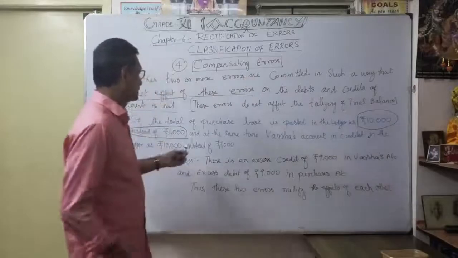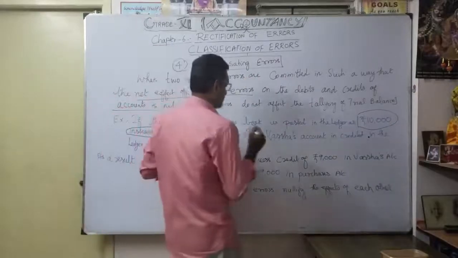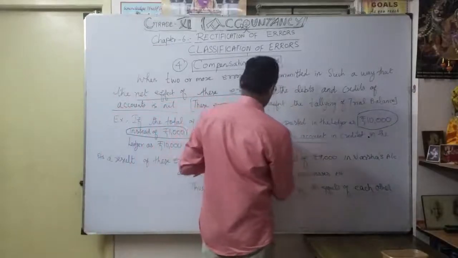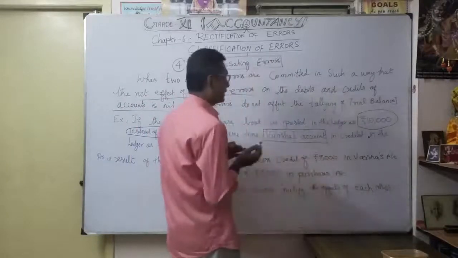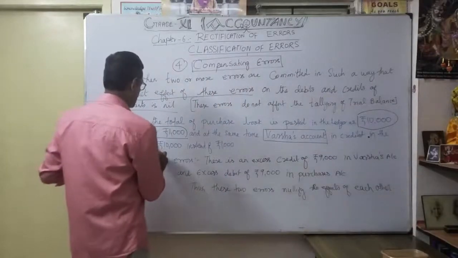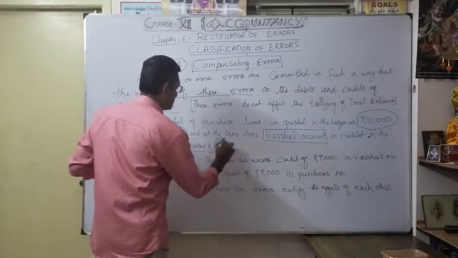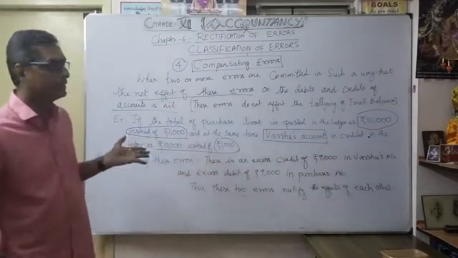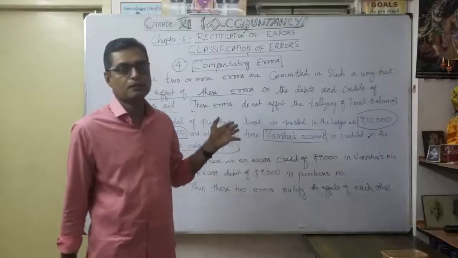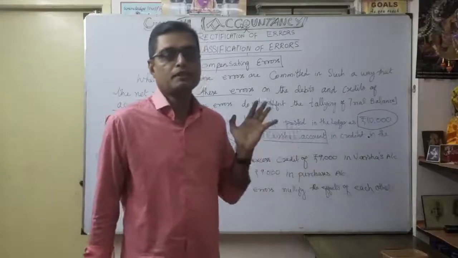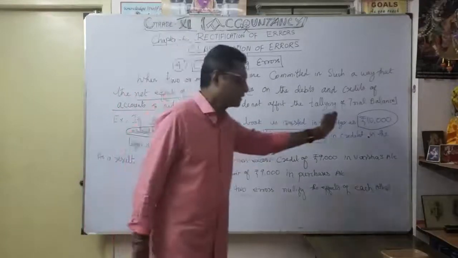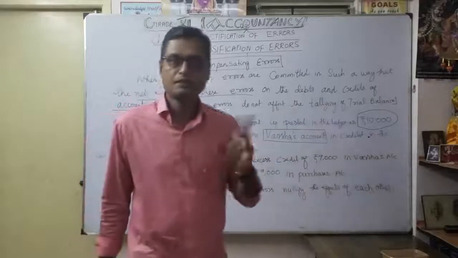Similarly, at the same time, one of the suppliers' accounts is credited in the ledger as 10,000 instead of 1,000. Understand? Our total purchases should be 1,000, but they entered 10,000. So how much difference? 9,000.